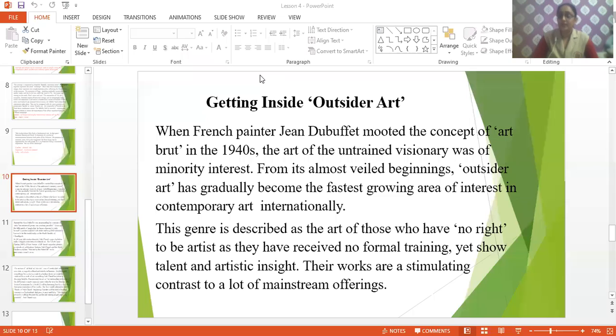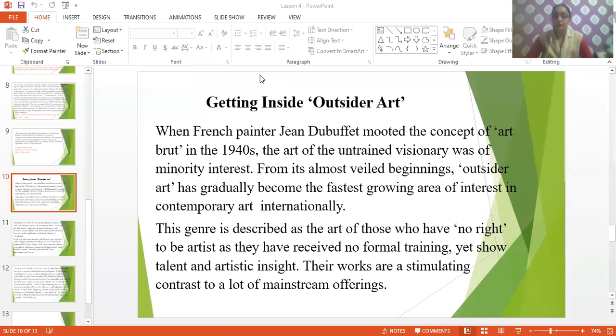So what does the writer want to tell us here? The writer wants to tell us that these outsider artists, or art brut artists, used to create completely different artistic work. That's why their work is appreciated and encouraged by people.